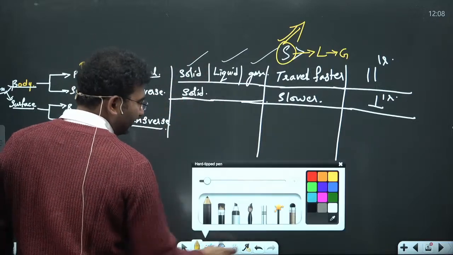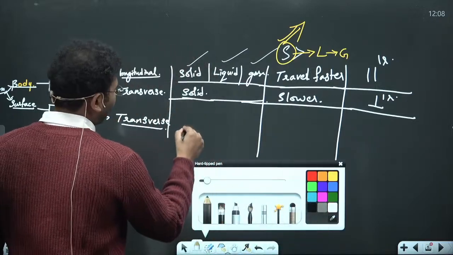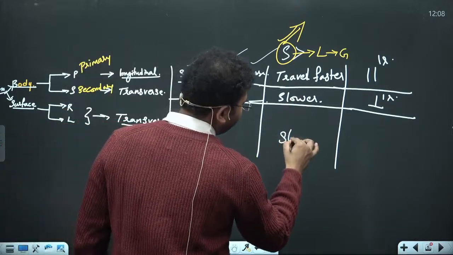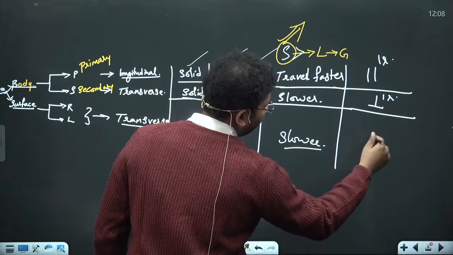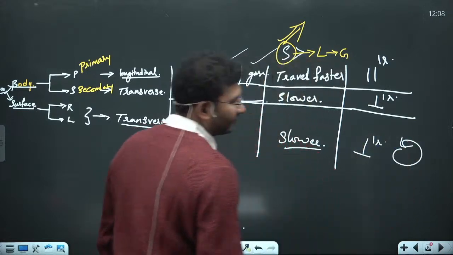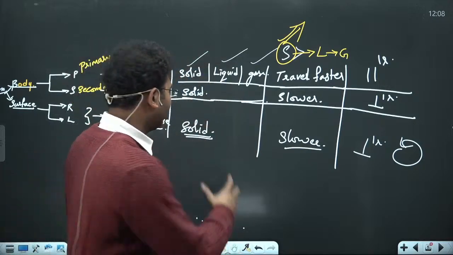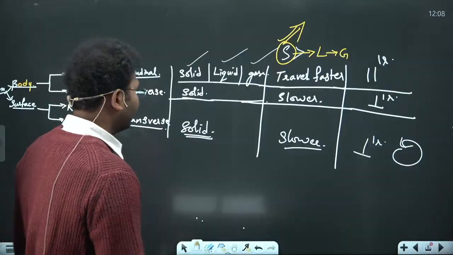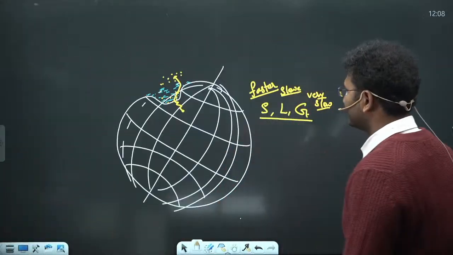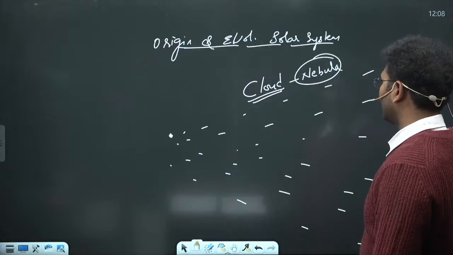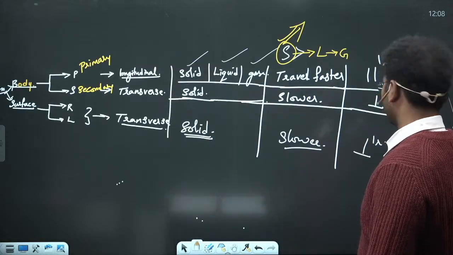R waves and L waves also can only travel through solid and are comparatively slower, and along with perpendicular motion they also have a different set of propagation. Let's assume what will happen in R waves and L waves. It is like this. For example, imagine you have your house, this house which is there.